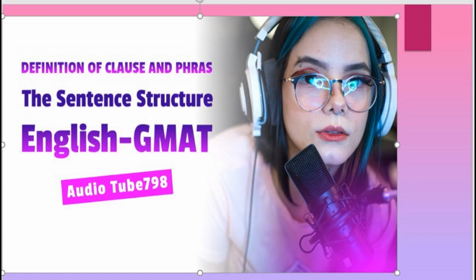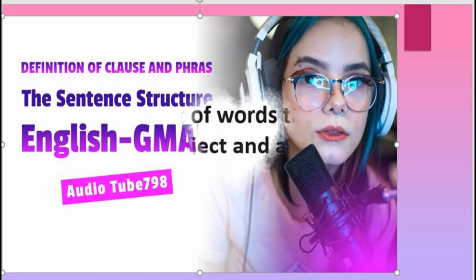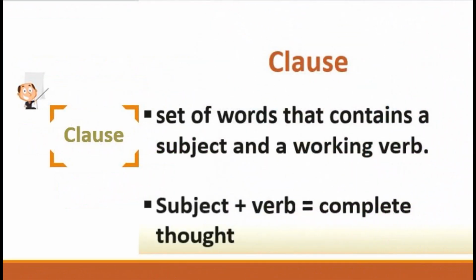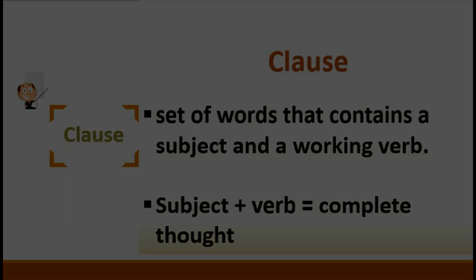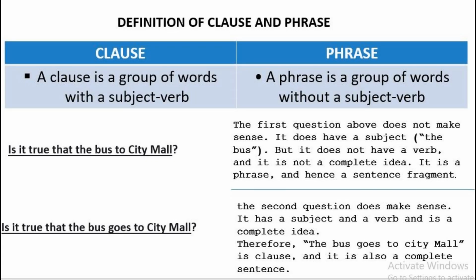Today we are going to dig deep into the difference between a phrase and a clause. Both of them are groups of words, but they each do different things. So let's break that down. A clause is a group of words with a subject and verb. It's a complete sentence. A phrase is a group of words without a subject and verb. It doesn't make sense by itself.